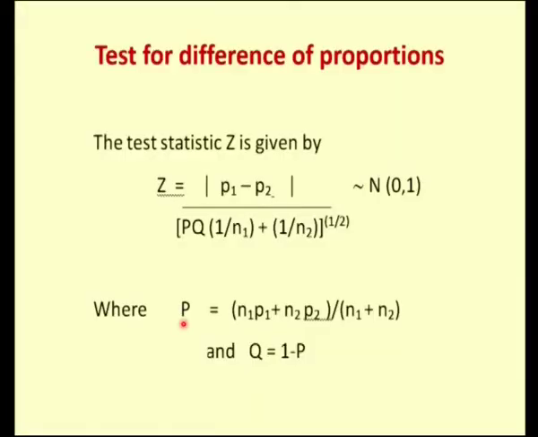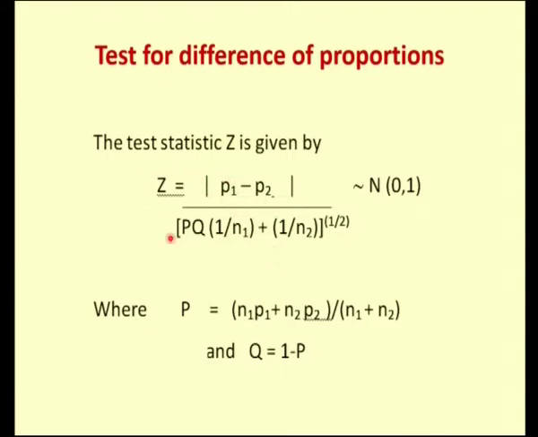Here, we do not know the population proportion, we only have two sample proportions. Therefore, my capital P you can find out from the two sample proportions like this, that is n1 p1 plus n2 p2 divided by n1 plus n2, which is a combined mean of two proportions, and Q is nothing but 1 minus P. P is my population proportion and Q is 1 minus the population proportion.